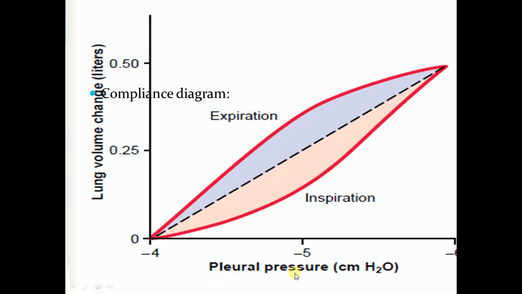Just because of the fact that we just discussed that the transmural pressure or the transpulmonary pressure is equal to the pleural pressure change. So on the x-axis we have the pleural pressure change during respiration, and on the y-axis we have the change in lung volume given in liters.